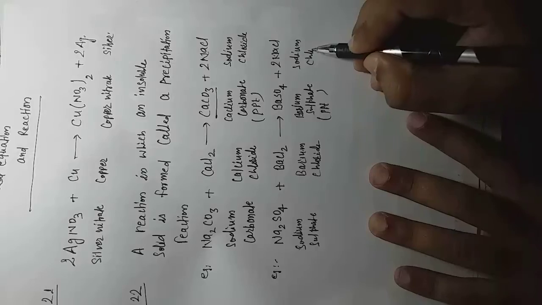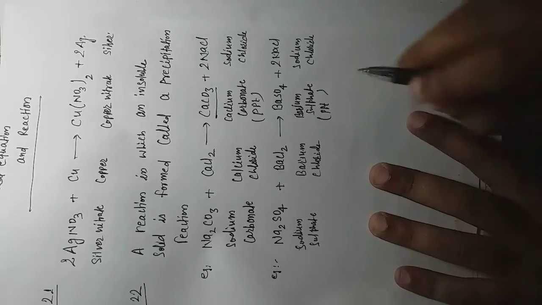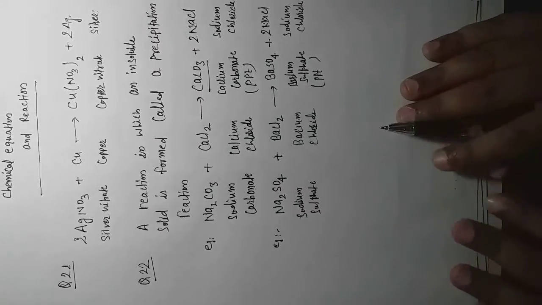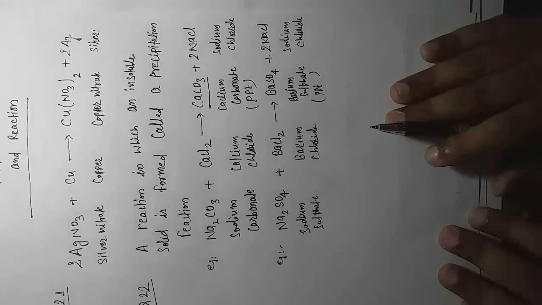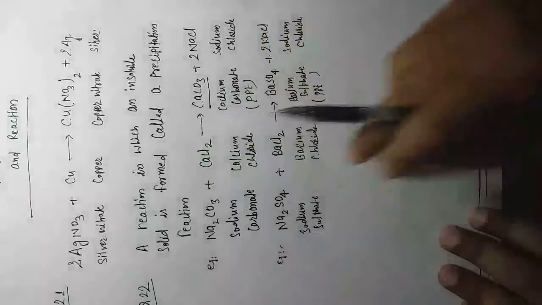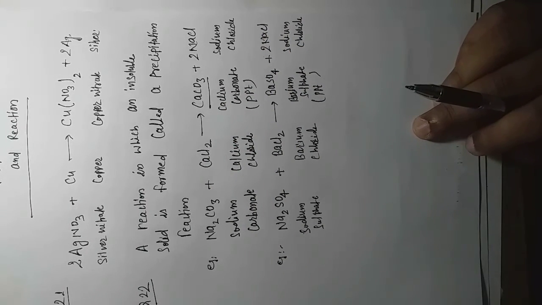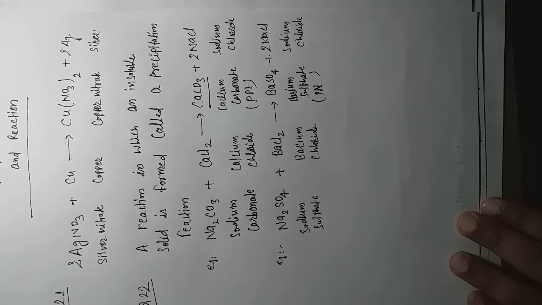So you can write whichever is convenient, and at the time of the examination, whichever reaction you are confident about, you can write that in the paper, right? So these are two examples of precipitation reaction. Normally a precipitation reaction is one in which a solid substance is formed. Memorize this: a reaction in which an insoluble substance or solid substance is formed is called a precipitation reaction.